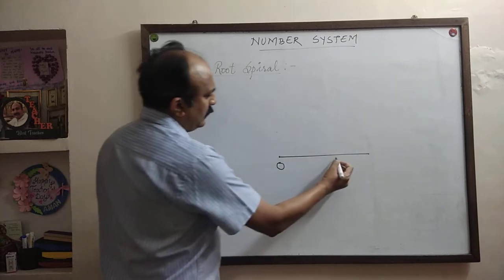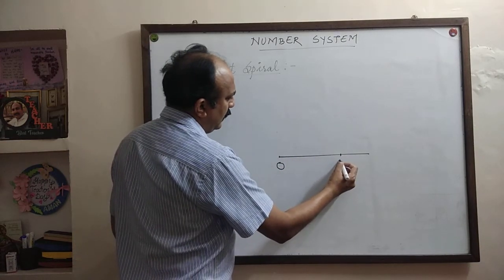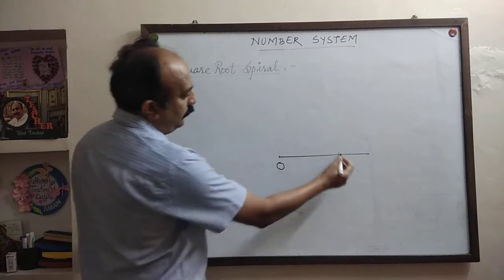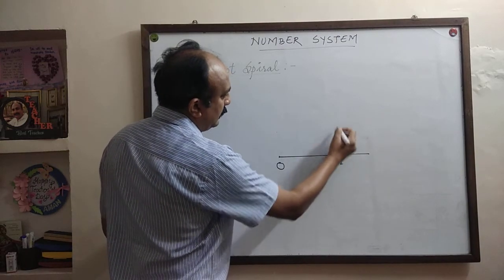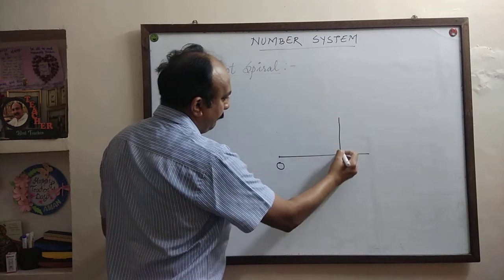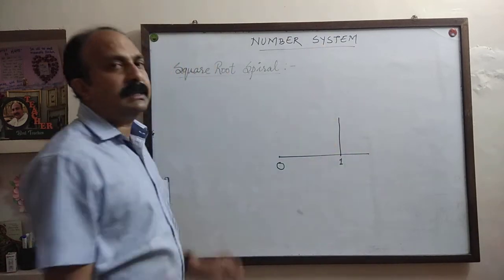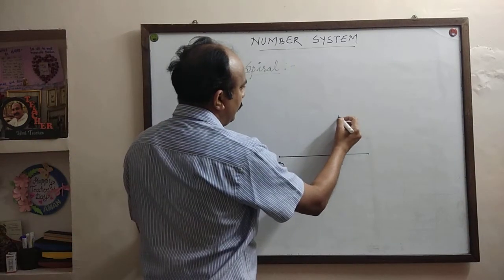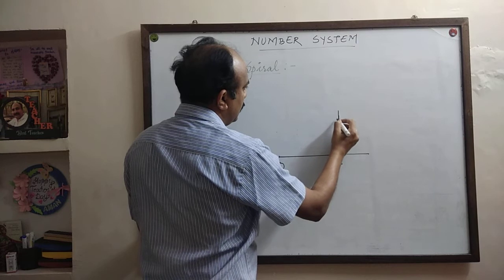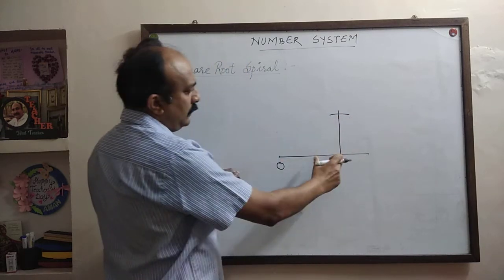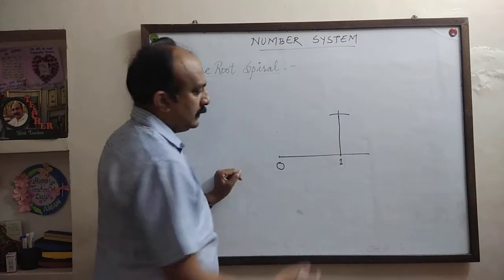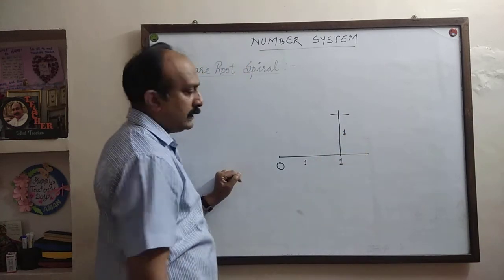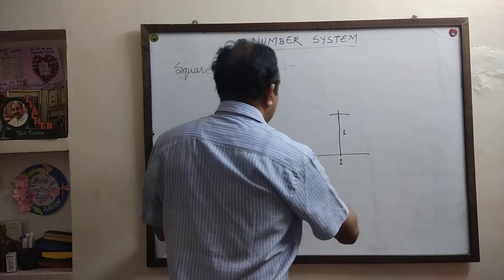So from 0, at 2 cm I have taken 1. Now at 1, using a protractor, construct a perpendicular, and on this perpendicular once again cut off 1 unit, that is 2 cm. So this is 1 unit, this is also 1 unit, and join it to 0.